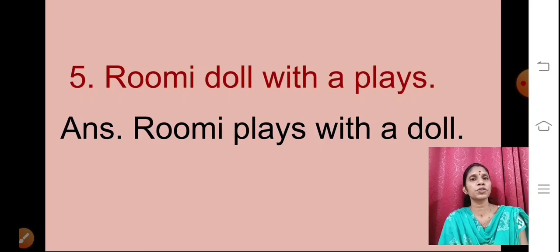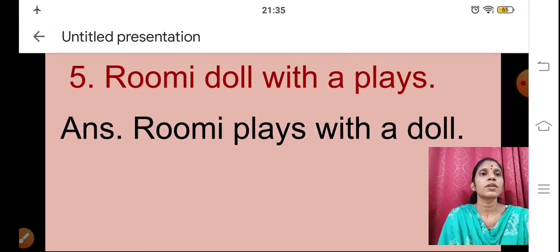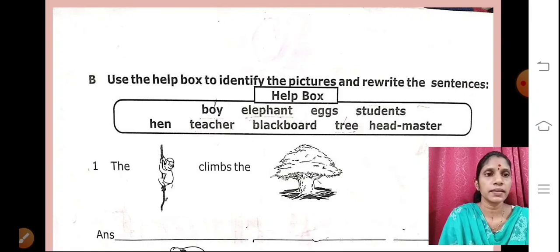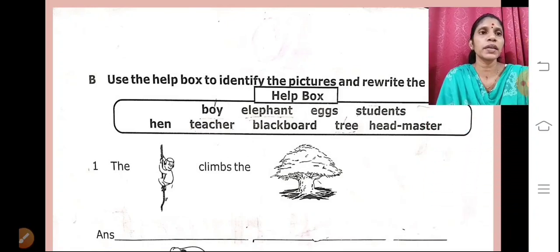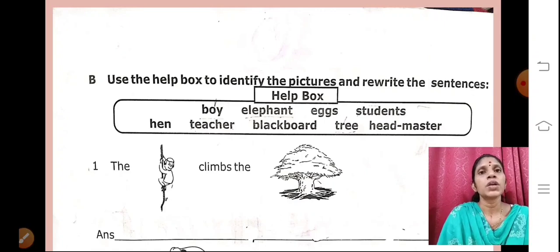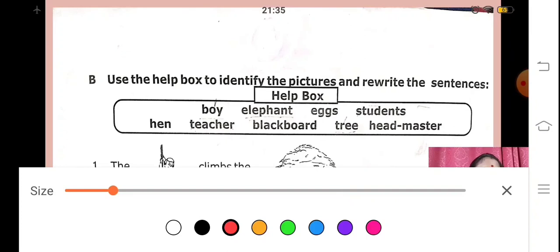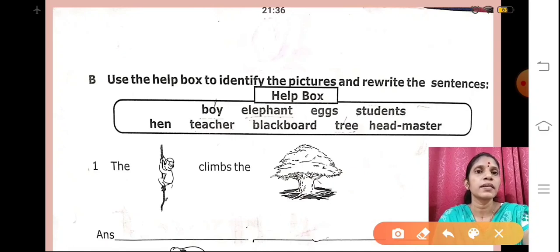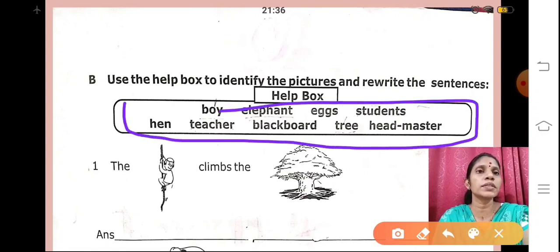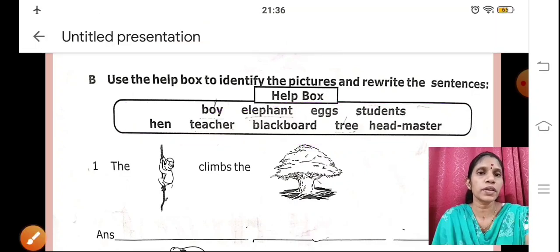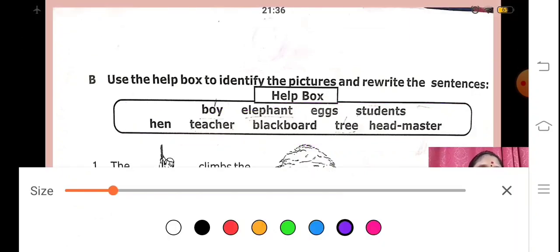Now we will go to the next question, that is sub-question B. Okay? Use the help box to identify the pictures and rewrite the sentence. Okay, you have to use the help box. What is the help box? Yes, who can tell me what is the help box? Yes, this is the help box.